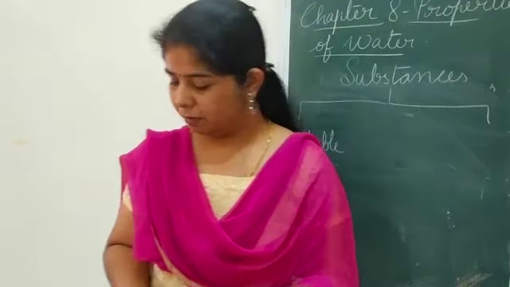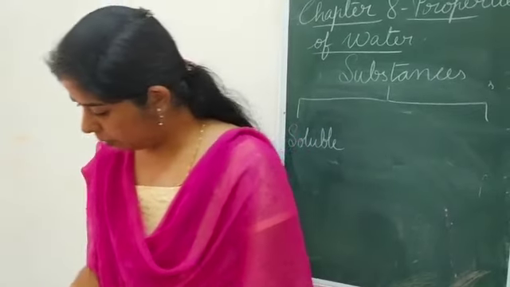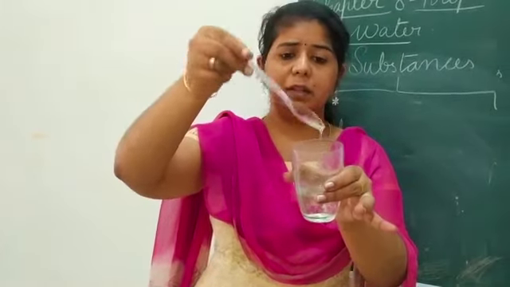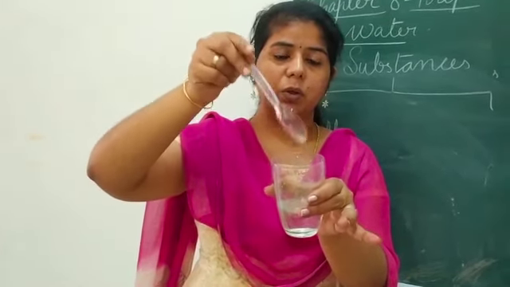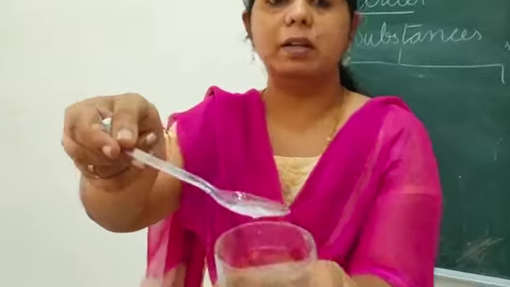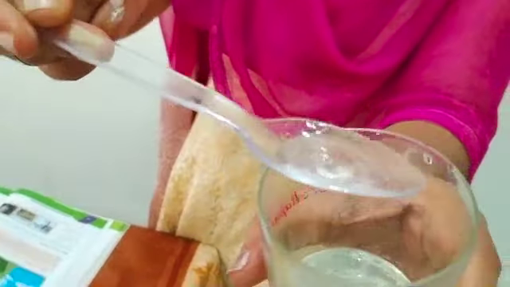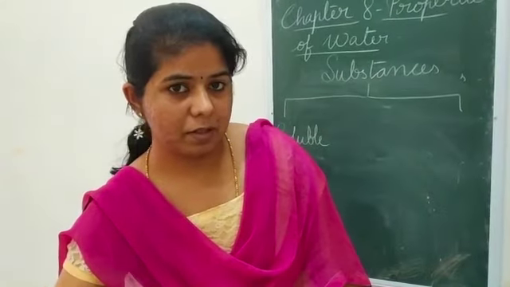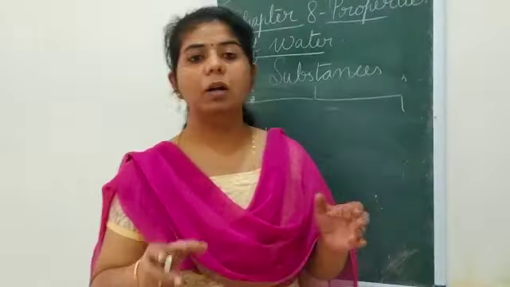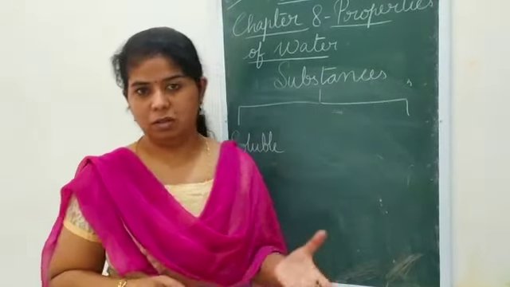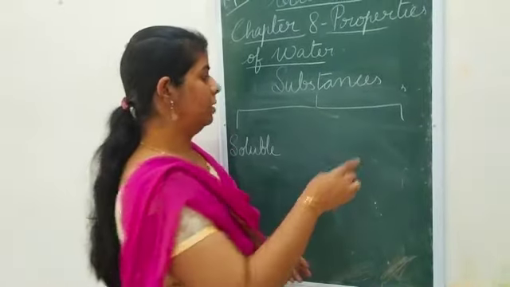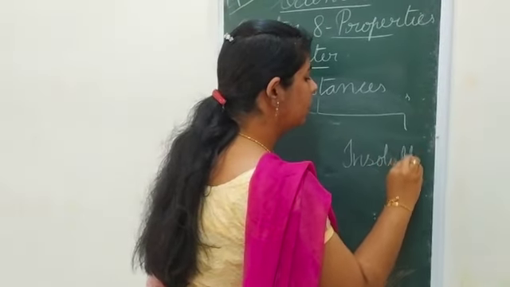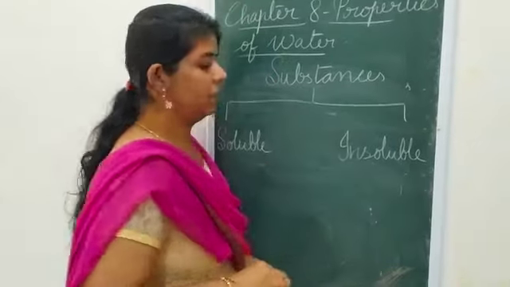Understood? Now same way, if you put a piece of paper or this oil, what happened? Did it get mixed up in the water? No. You can see that oil. If I take in the spoon, I can see the water and the oil separate itself. Can you see that? Yeah, it doesn't get dissolved in water. So there are some substances which will not get dissolved in the water. And that kind of substances are called insoluble substances. They are known as insoluble substances.